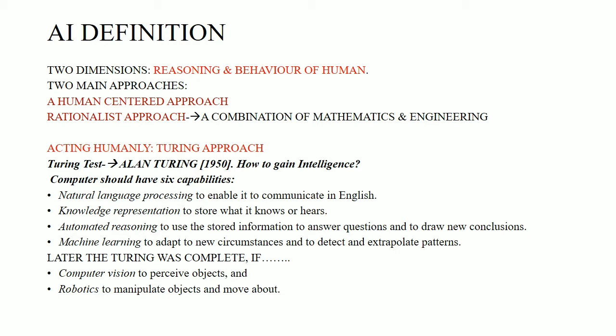That is computer vision, to perceive the objects, to observe what the objects are by using sensors, perceiving the information from the environment. That is done by computer vision. And robotics, to manipulate the objects and move about; these are the effectors. So an agent, or the machine acting as an agent, should perceive something from the environment.